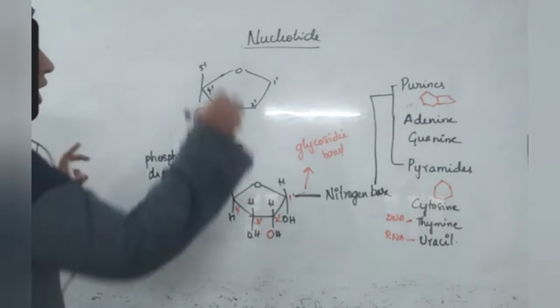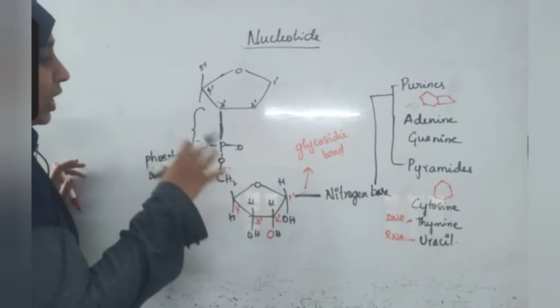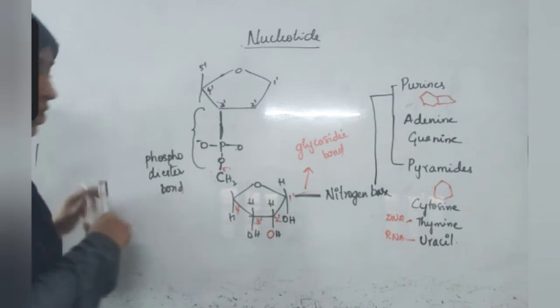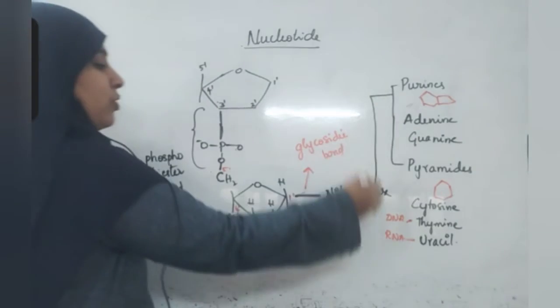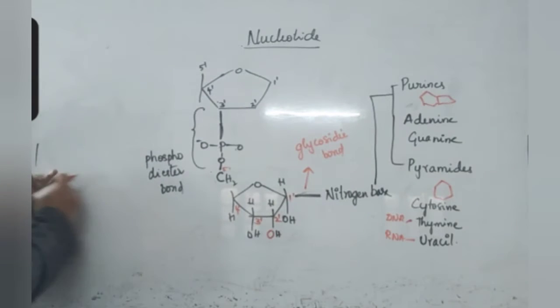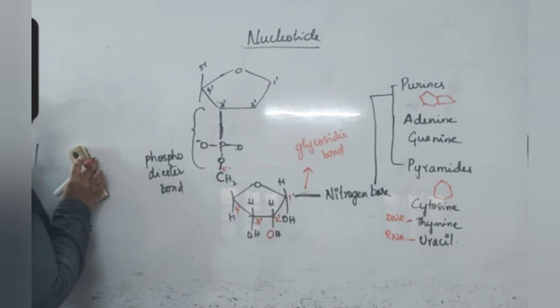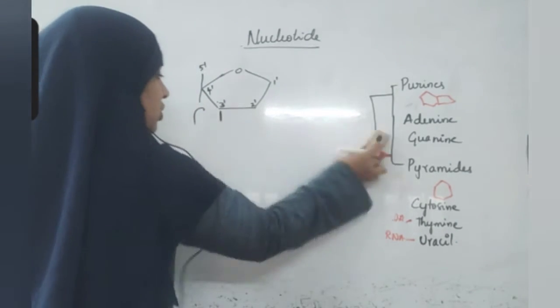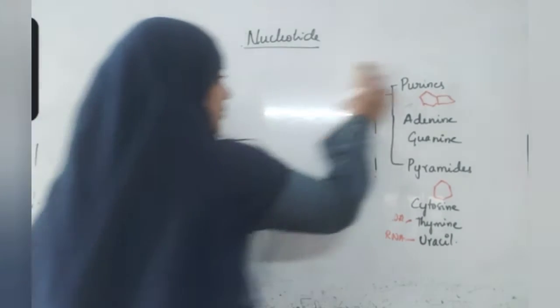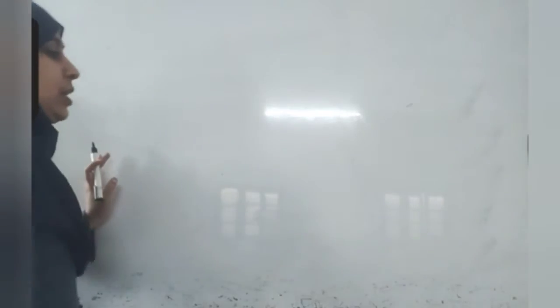So these nucleotides bind together to form one complete chain. This is one nucleotide molecule. When any one of these nitrogen bases is present, it forms a complete nucleotide molecule. Like this, nucleotide molecules join together to form a long chain-like structure. If you draw the single chain of a DNA molecule,